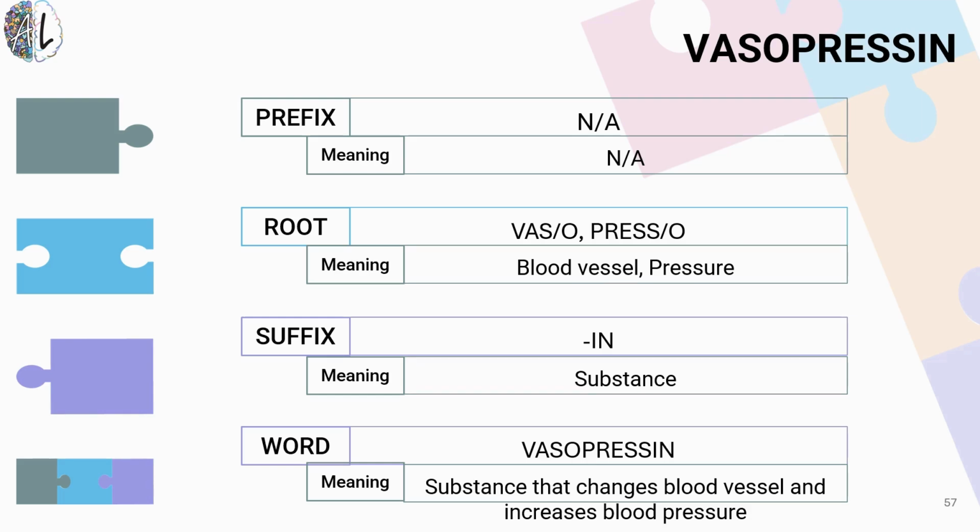When you look at vasopressin, it helps to constrict the blood vessels, so changes that blood vessel, make sure that our blood pressure doesn't flatten out. We don't want too low, we don't want too high. But a lot of times when we're able to break down the words in terms of their medical term meaning, it really leads us to understanding what that particular substance in the body does.